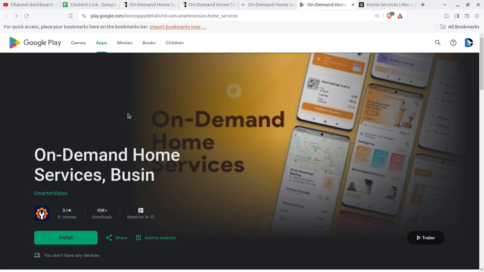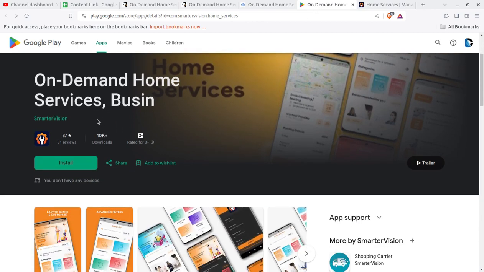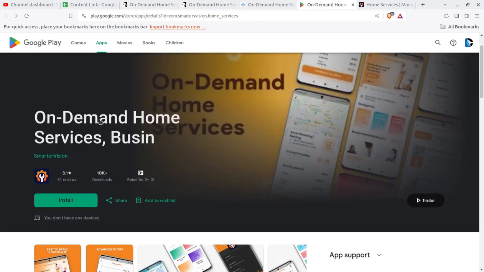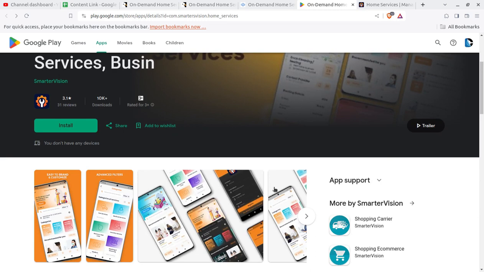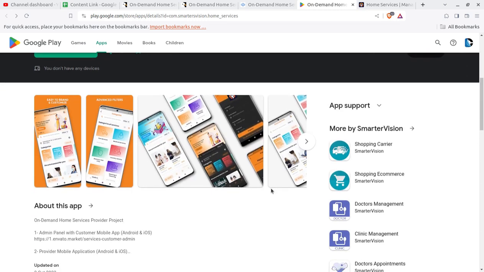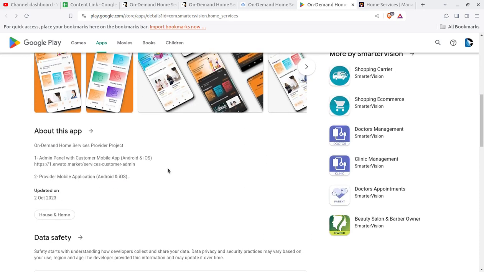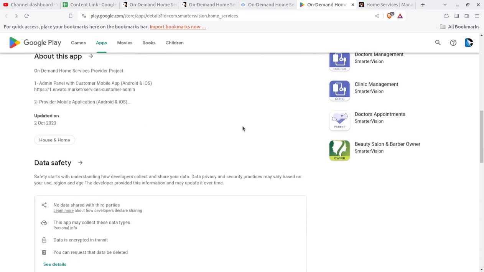So this is a demo link that you can avail in the video description itself. You can download this app if you want to feel how it works. And I'm not going to show you the mobile screen, how it works, because it is really important to understand for you how your users are using that app, because you are not using the app for yourself, and you are going to be admin and you are going to control the app from the backend, that is from the web app.